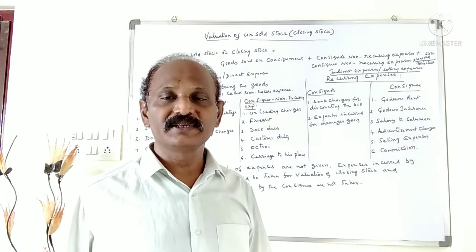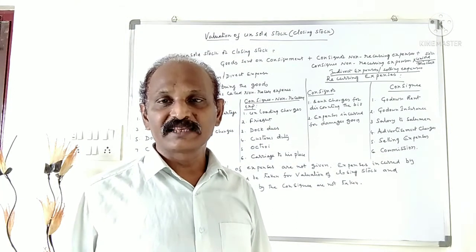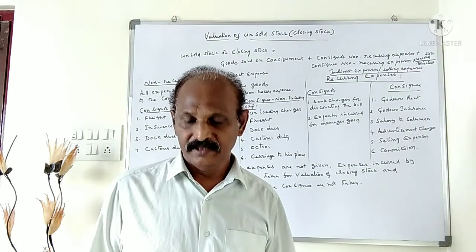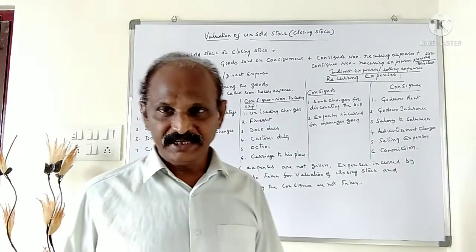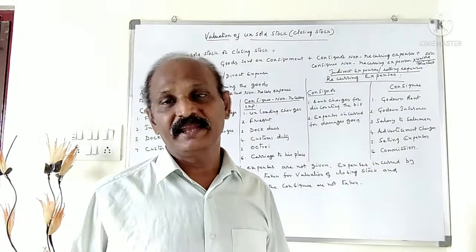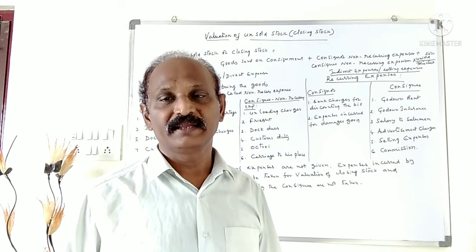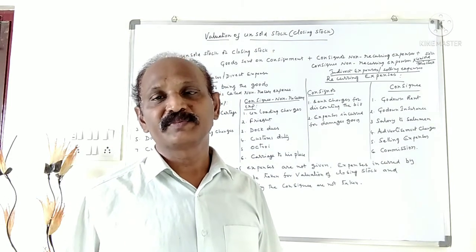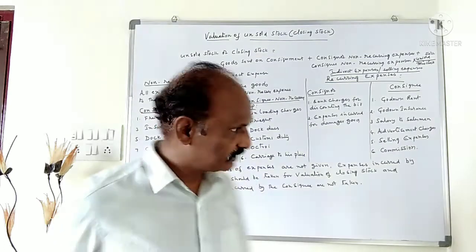Such expenses are known as recurring expenses, indirect expenses or selling expenses.